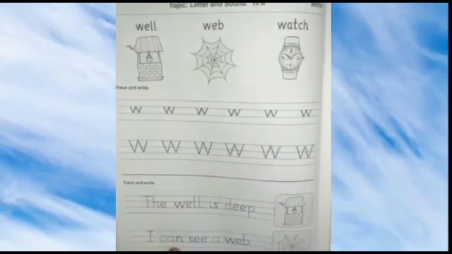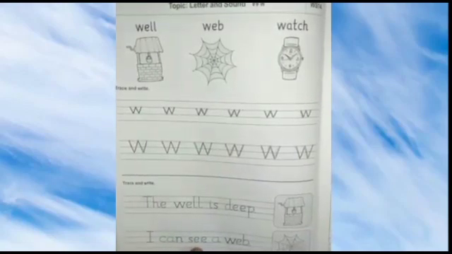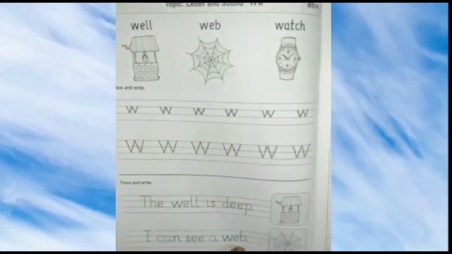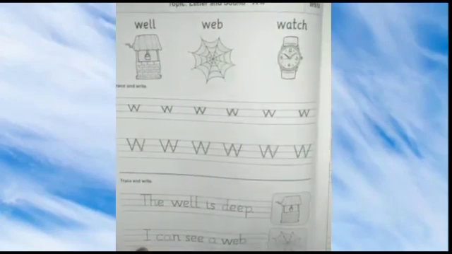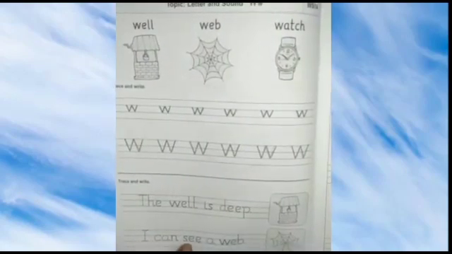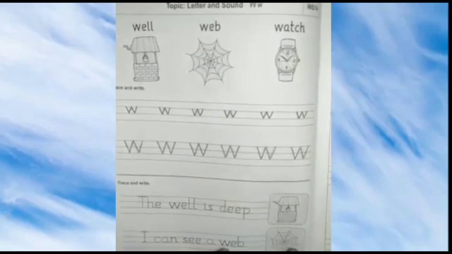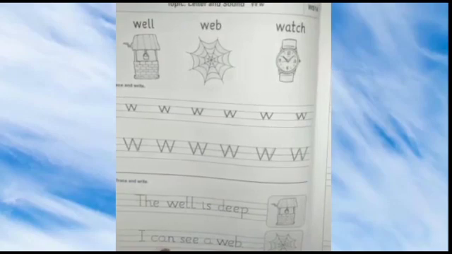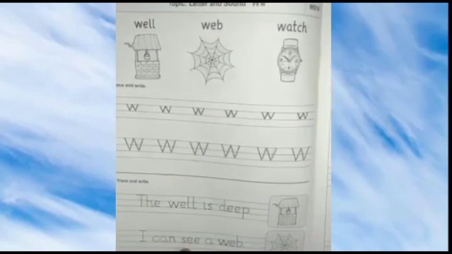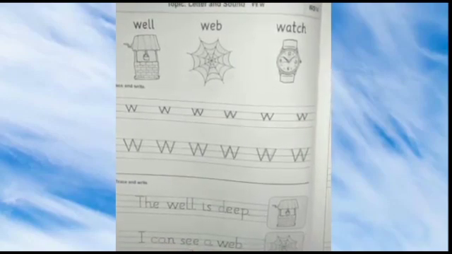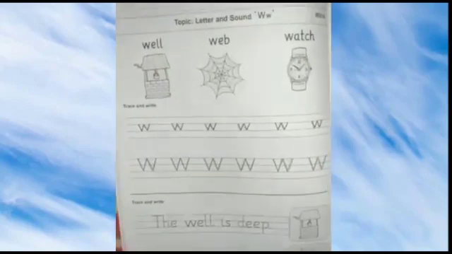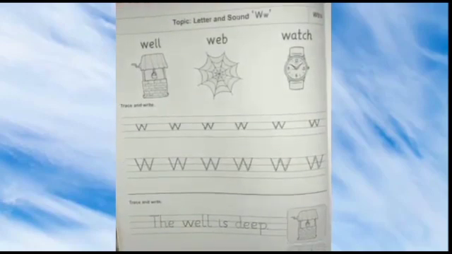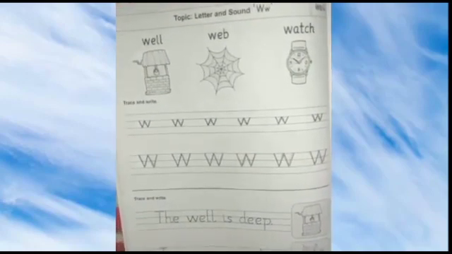I-C-A-N, can. S-E-E, see. A. W-E-B, web. I can see a web.